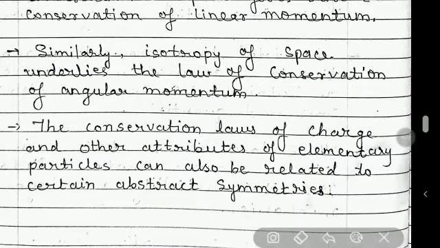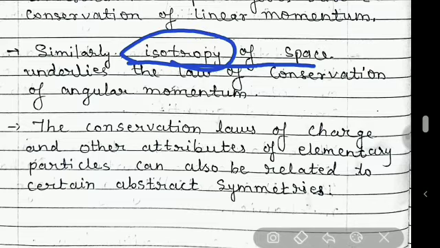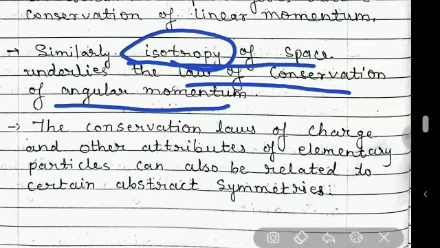Similarly, earlier it was homogeneity of space, now due to isotropy of space, the law of conservation of angular momentum is there. Isotropy means it is independent of direction.